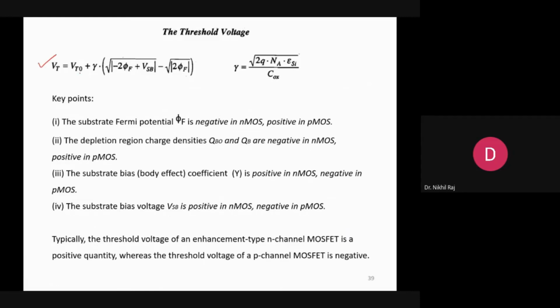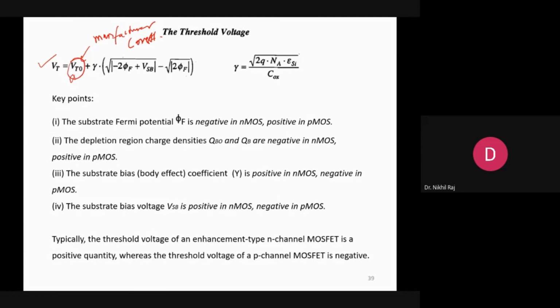In the threshold voltage equation, this Vt naught is the manufacturing constant. When the device is fabricated with a given amount of doping and other impurity concentrations, the magnitude of the threshold voltage is estimated, and that is denoted by Vt naught.